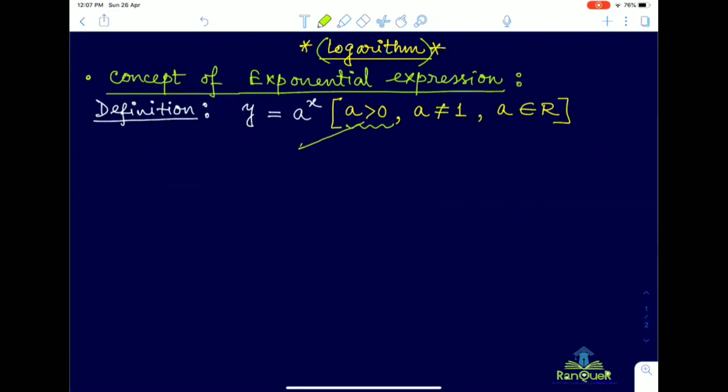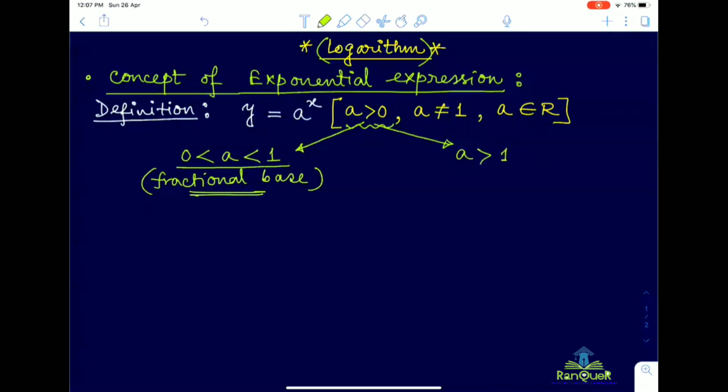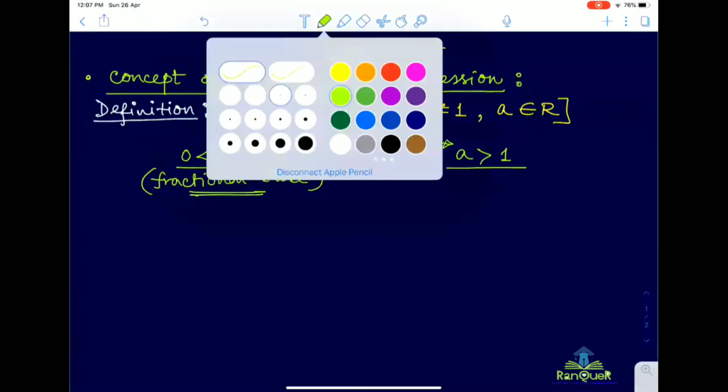Now separately we will discuss for this positive base. Since a is greater than 0, there are two possible cases. What is that? First case is a lying in between 0 and 1, that means a fractional base in between 0 and 1. And in another case, a is greater than 1. Do you get my point? So we are dividing a into two regions.